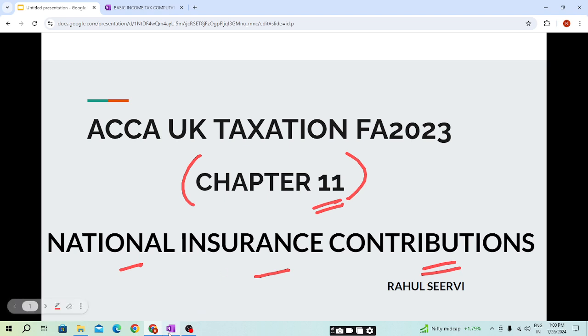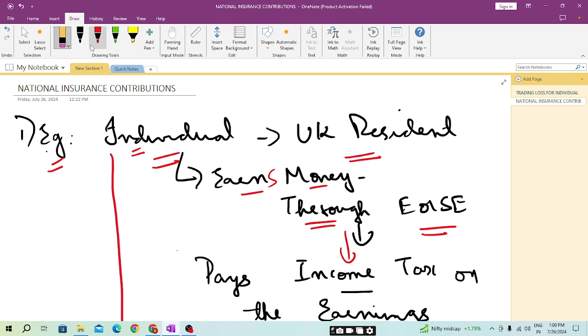So students, we will take an example of an individual. He is a UK resident. He will earn money through employment or self-employment, and on his earning he needs to pay income tax. This we are clear. An individual also needs to pay a certain amount known as national insurance contribution on his earning.